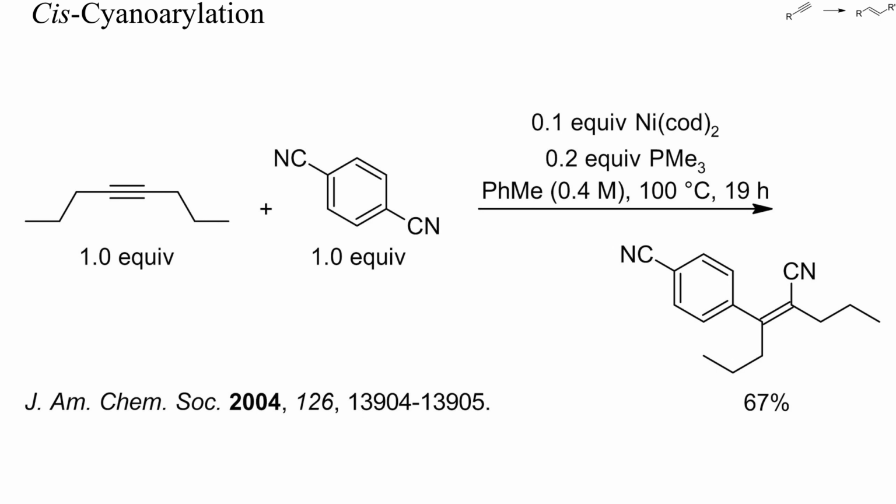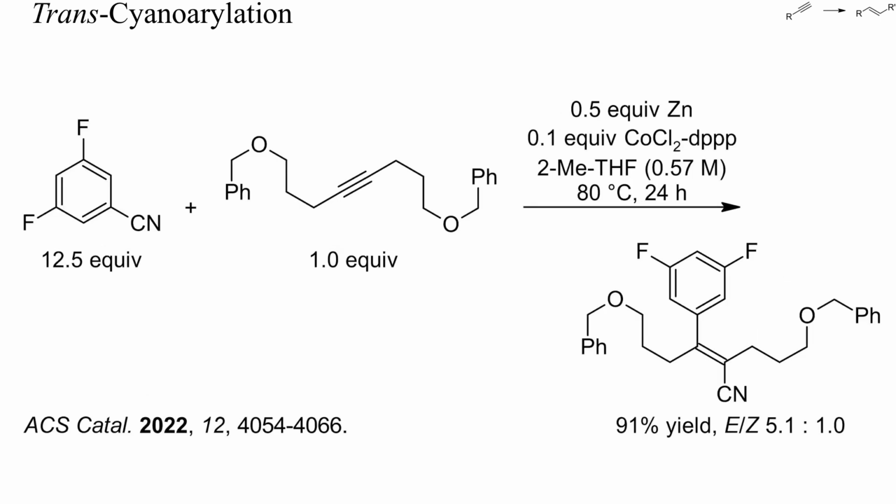This here is an example of nickel-catalyzed cyanoarylation of 4-octyne. Like in the previous example, a cis product resulted. With cobalt and zinc as catalysts, however, trans-cyanoarylations are possible, as shown here. In this case, a much larger excess of benzonitrile was used. No cleavage of the benzylic C-O bonds occurred.